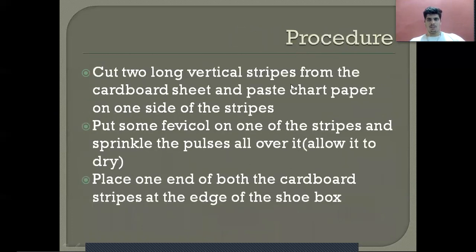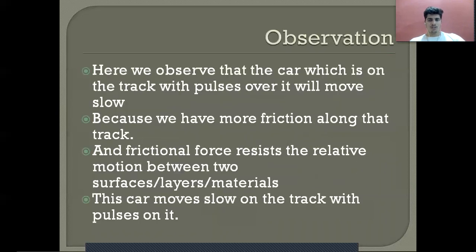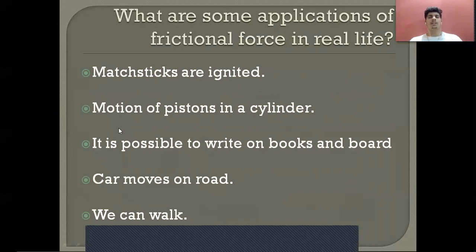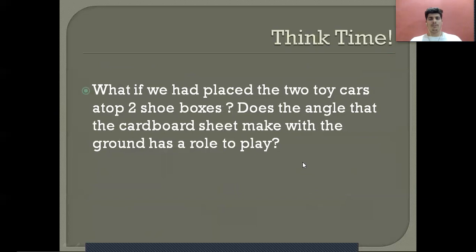And then we had an experiment in which we saw how pulses, in our particular case, impact the frictional force. The observation was that the car moving on the pulses will move slowly because of more friction. And here we had examples regarding this, and the real life applications which we saw: matchsticks are ignited, motion of piston in cylinder, or a car moves on the road, we can walk. So those are the real life applications.